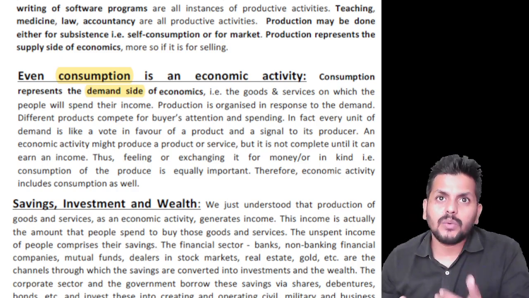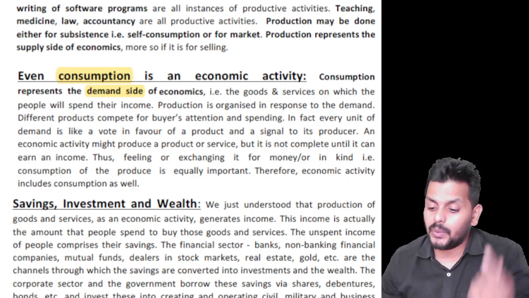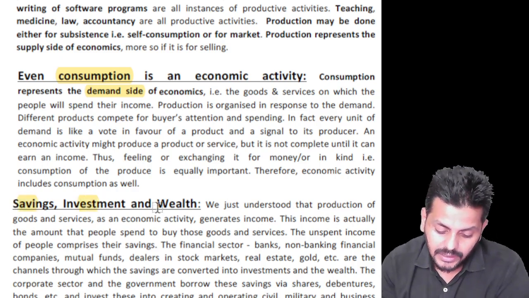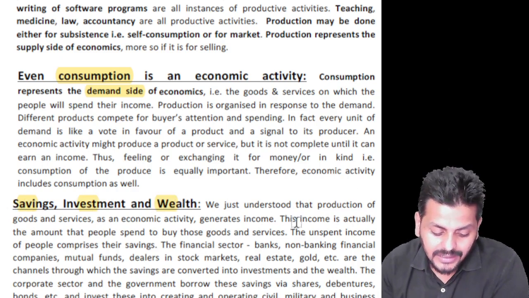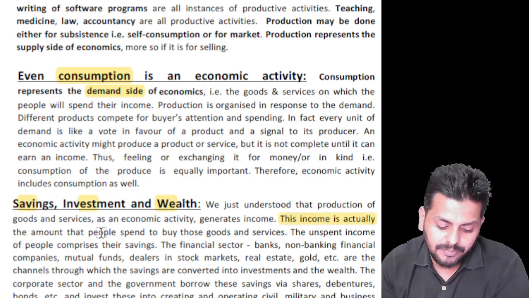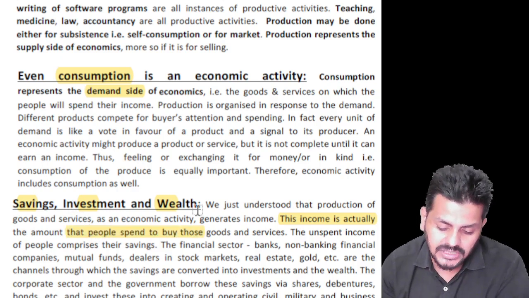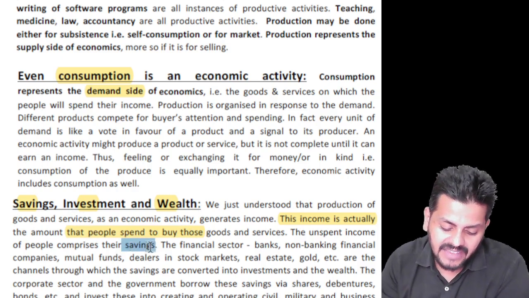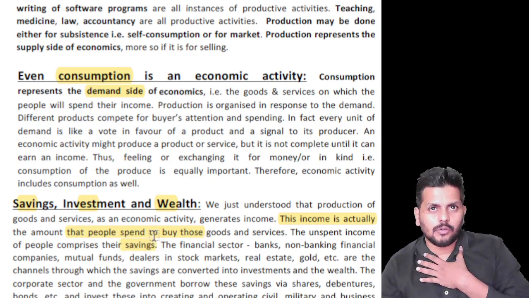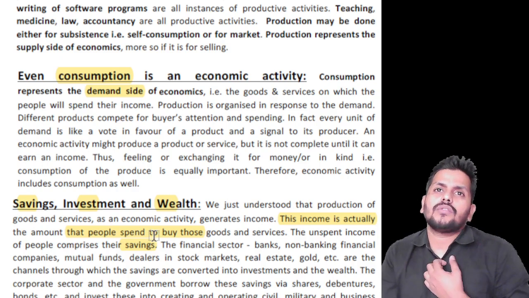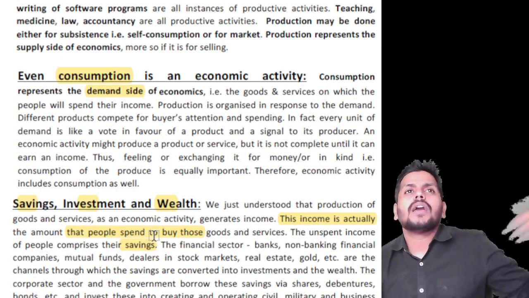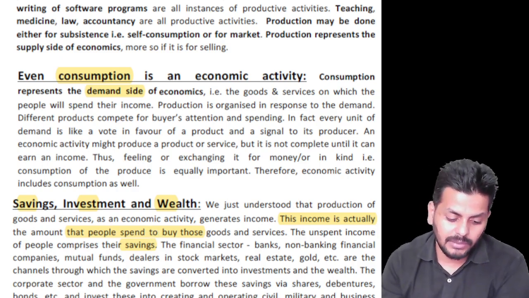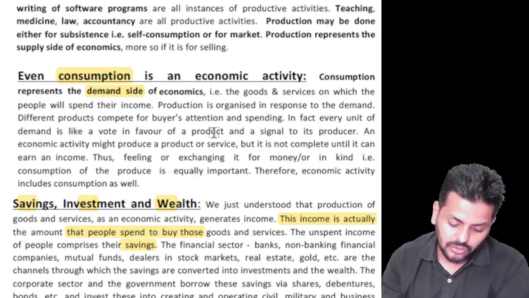So, three words: savings, investment, and wealth. Let's dwell on that quickly. The income that you earn is the amount that people spend to buy goods and services. But after that, there is an element of savings. So if I earn 100 rupees, 40 rupees is what I want to keep to myself, savings. With the balance 60, I am trying to meet my needs, which is what my livelihood is all about. So that is called savings.